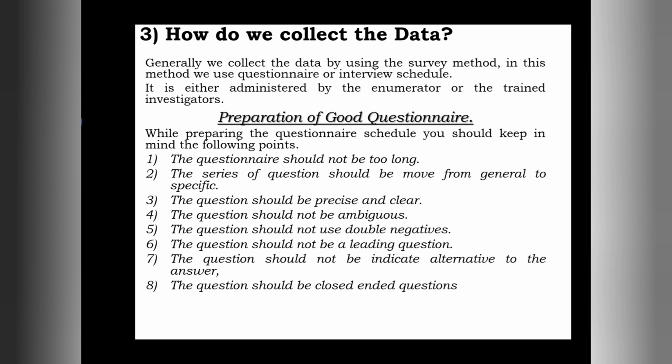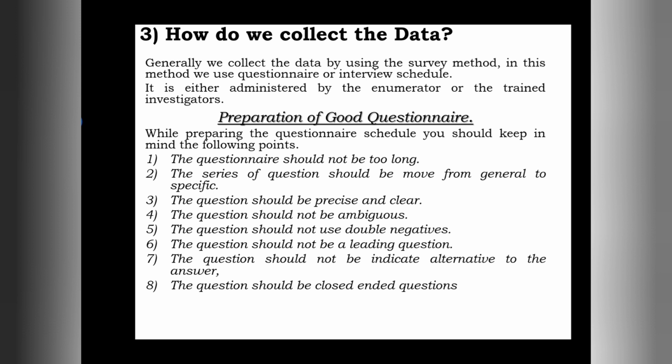So here in this question we have used high quality tea, no? So the respondent may give the response as high quality, since the question itself is saying the answer.